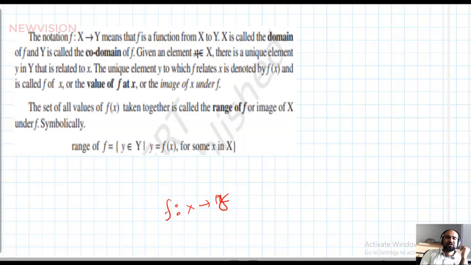Given an element small x belonging to X, there is a unique element y belonging to Y related to x. The unique element y to which f relates x is denoted by f(x), and it is called f of x, or the value of f at x, or the image of x under f.